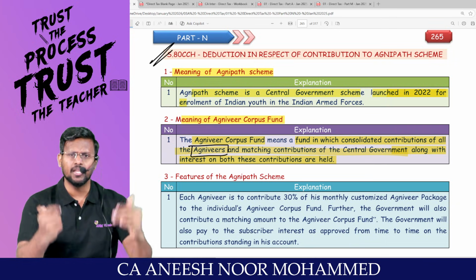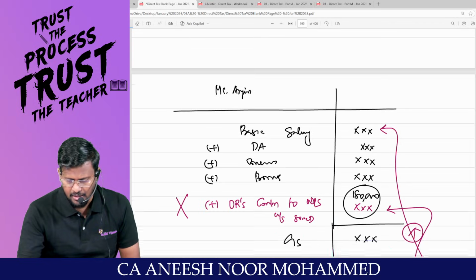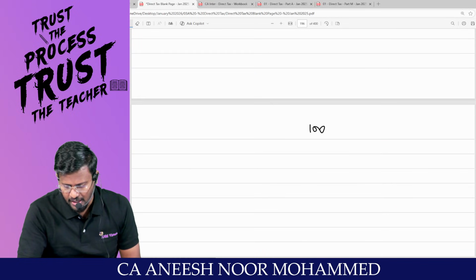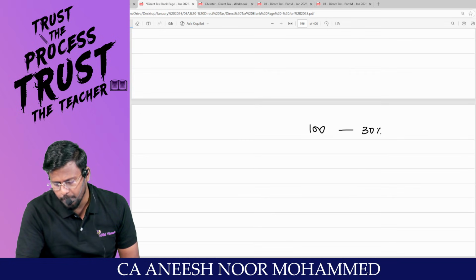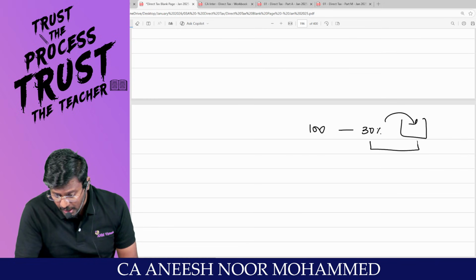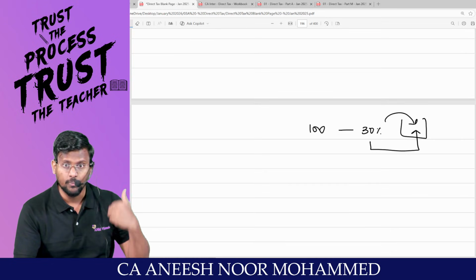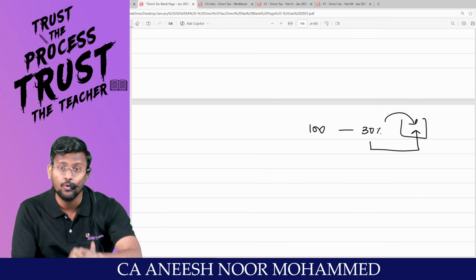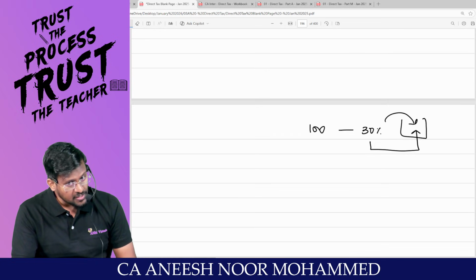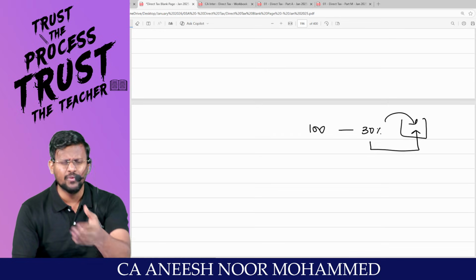And from your salary, for example, if you are getting 100 rupees as salary, my dear lovable students, look here, man. If you are getting 100 rupees as salary, 30 rupees of your salary will be contributed to that bucket. Are you all agreed with me? The same 30% will be contributed by the employer, the central government, also. For the other people, we are contributing only 14%. Because we are loving them.